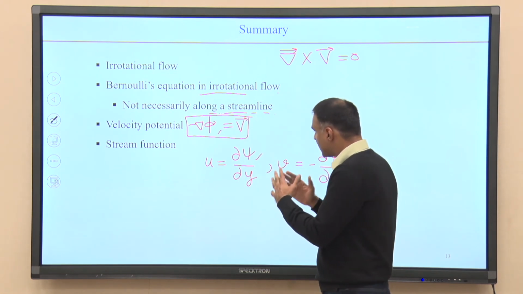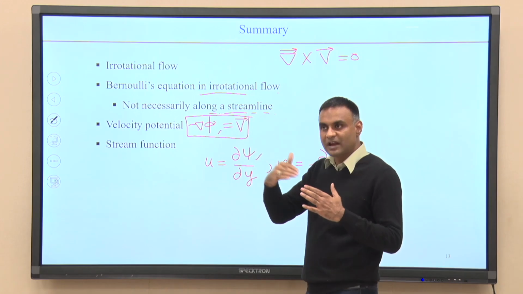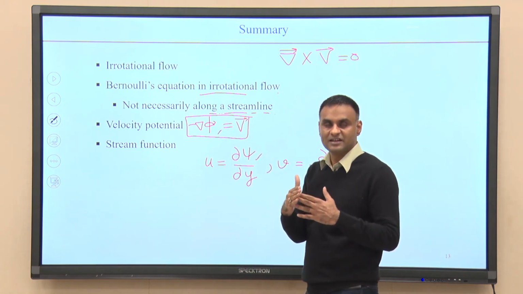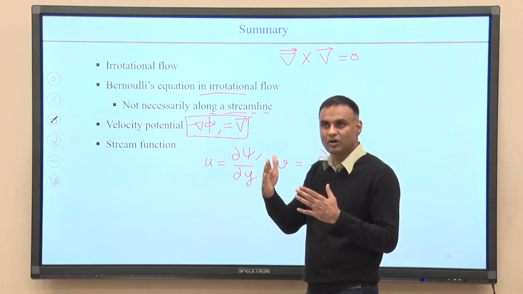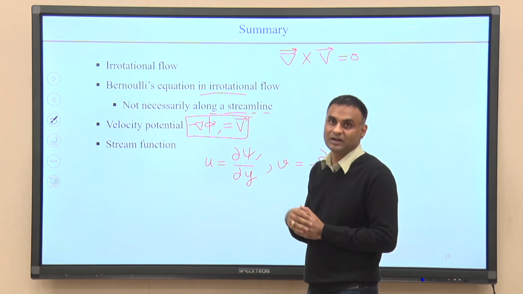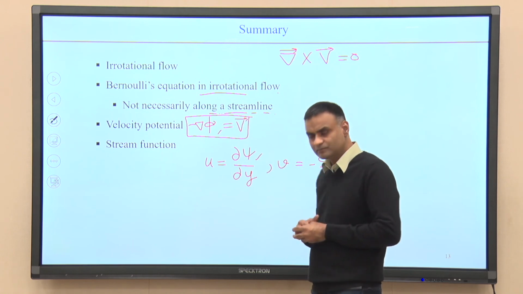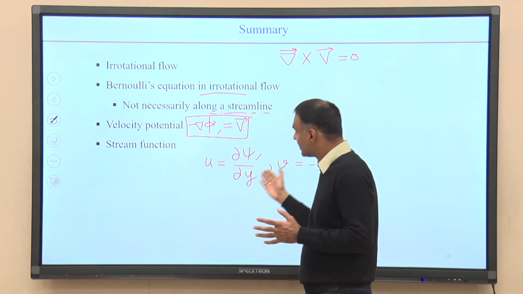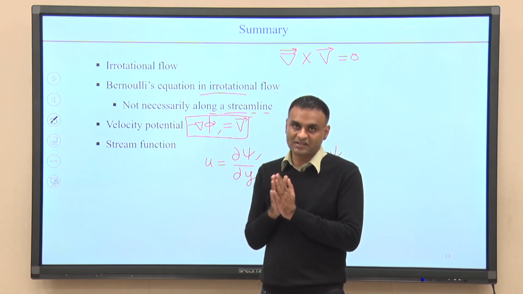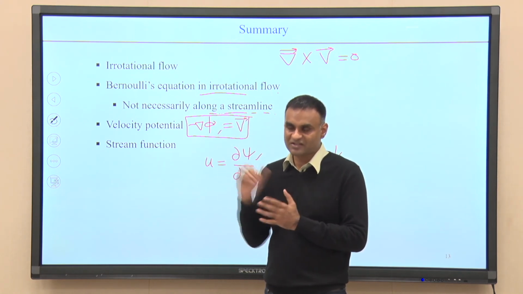You can see that the streamlines, or the lines of constant value of stream function, and the isopotential lines, that is the lines of constant value of velocity potential, are orthogonal or normal to each other. So, when you want to analyze such problems, you may want to analyze in these two coordinates. Remember, we also got that the inviscid and irrotational flow can be represented by a linear equation, which is the Laplace equation.